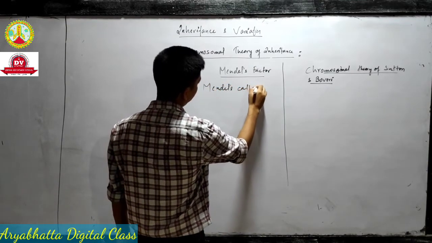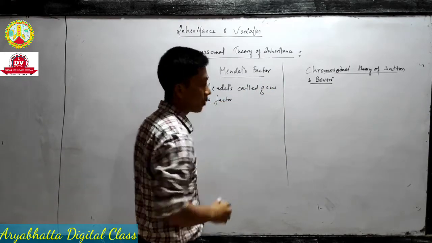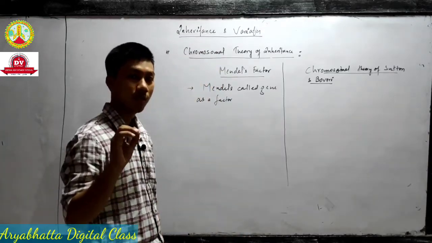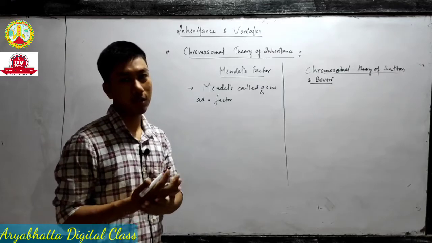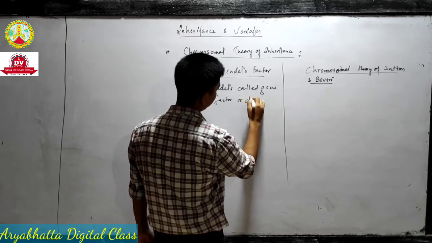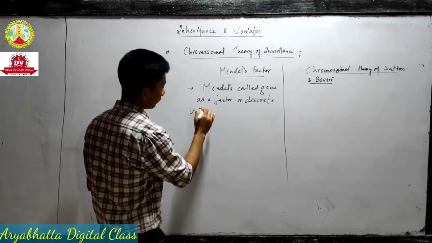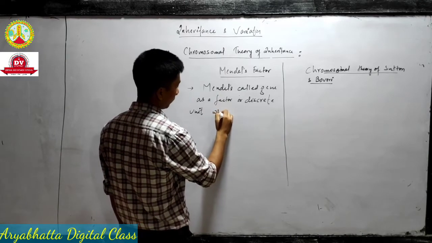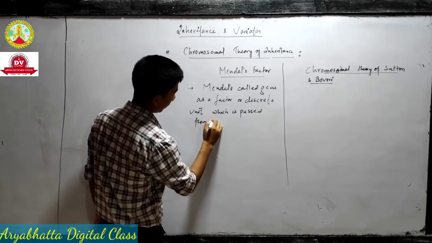Okay, so Mendel called gene a factor. मेंडल ने फैक्टर भी बोला और डिस्क्रीट यूनिट भी बोला, तो we can just call it a factor, or we can call it a discrete unit. So Mendel called gene a factor or discrete unit which passes from generation to generation.